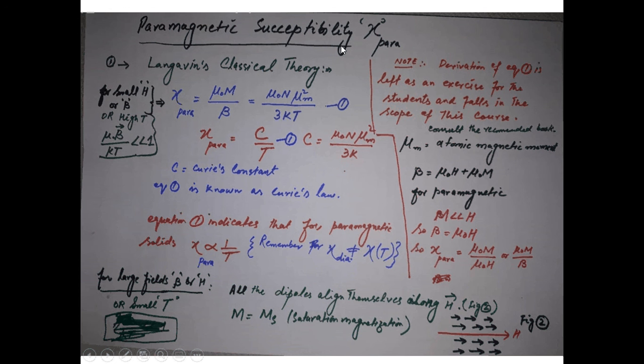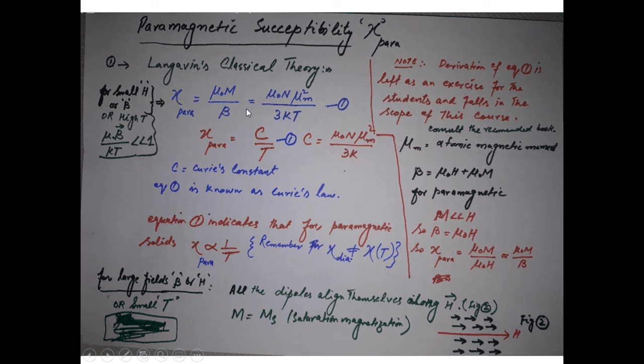The paramagnetic susceptibility. What does the theory say about the paramagnetic susceptibility? The classical theory and the quantum theory. The classical theory says that the paramagnetic susceptibility is given by this equation number 1. Here is an important note for you, that the derivation of this equation number 1 is left as an exercise for the students, and this derivation falls in the scope of this course. For that you have to consult the recommended book, Solid State Physics by R.K. Puri and V.K. Babbar.